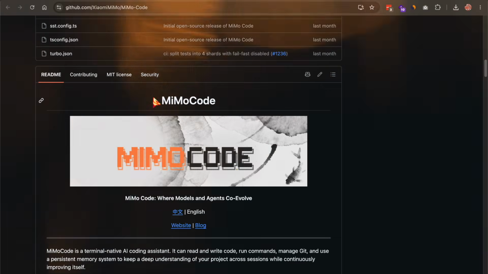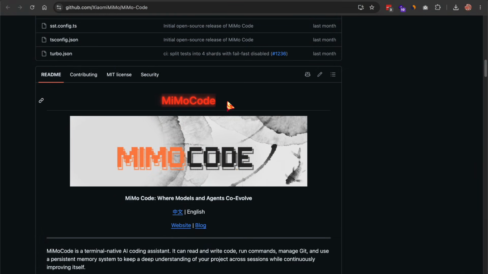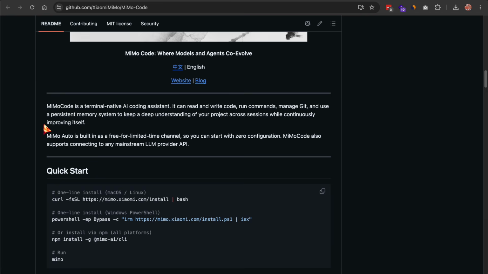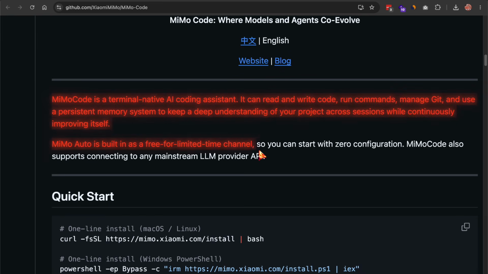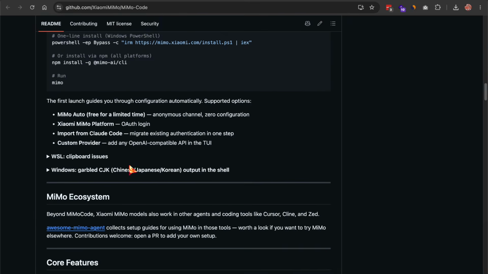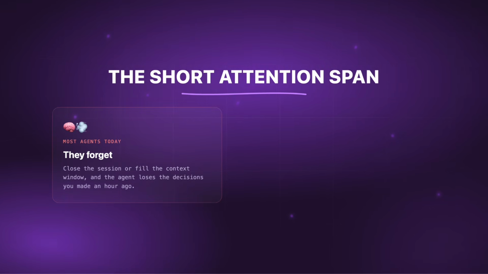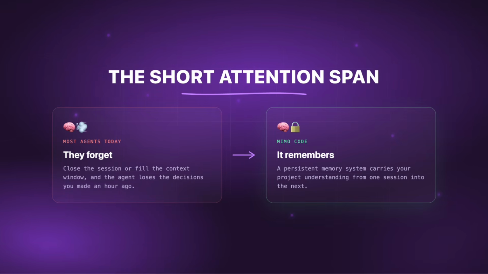Xiaomi just put out a terminal coding agent called MiMo Code, and the one thing worth paying attention to is the memory. Most coding agents you use today have a short attention span. You open a session, you work for a while, and the moment you close it, or the context window fills up, the agent forgets what it was doing. It loses the decisions you made an hour ago.